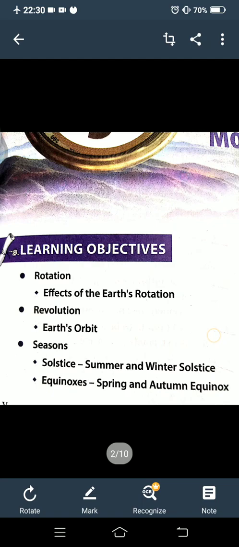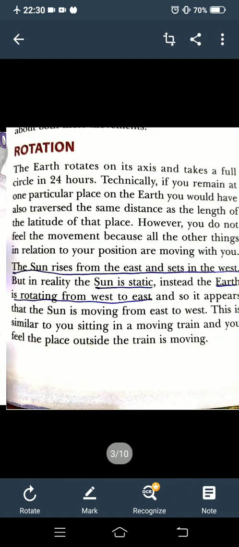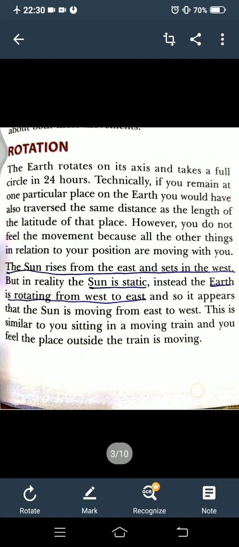In the first chapter you studied that all the planets rotate on their respective axis at different speeds. In addition, they revolve around the sun in different orbits. Let us learn more about these movements. The first movement is rotation. The earth rotates on its axis and takes a circle in 24 hours. And how many hours in one day? Yes, 24 hours. So what is the meaning of rotation?